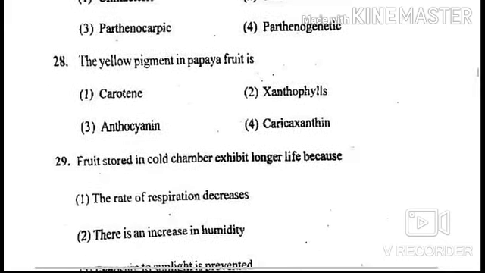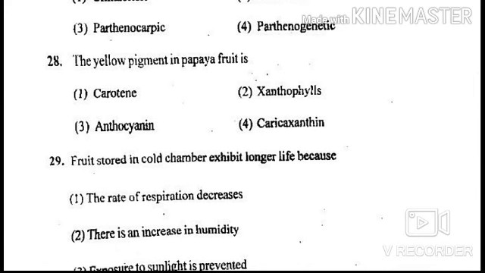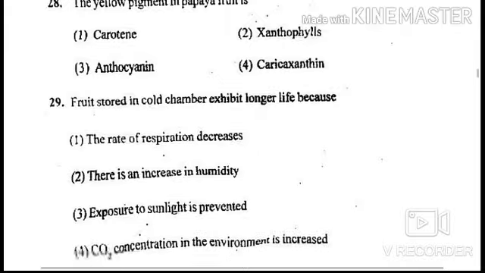Next question is, the yellow pigment in papaya fruit is, options are carotene, xanthophylls, anthocyanin, and caricaxanthin. Answer of this question is caricaxanthin, option number 4.